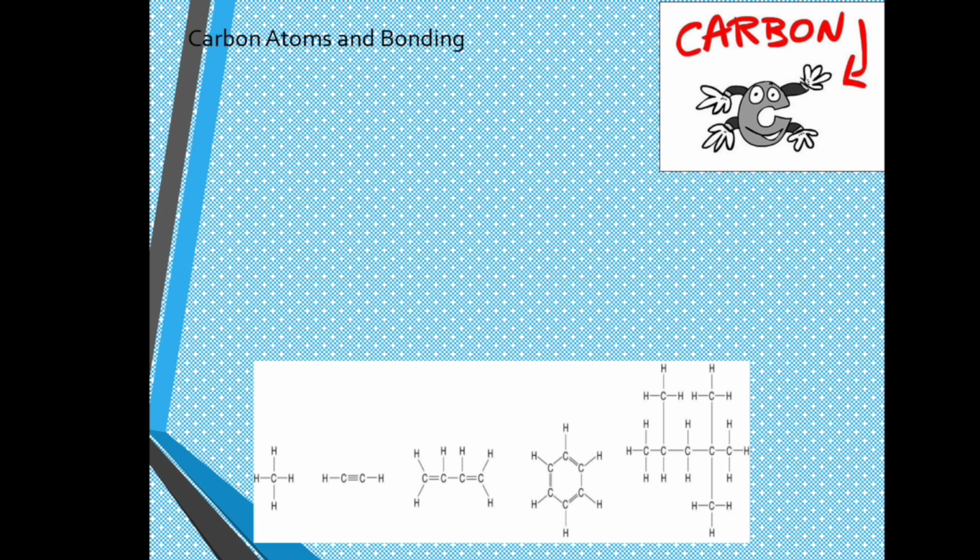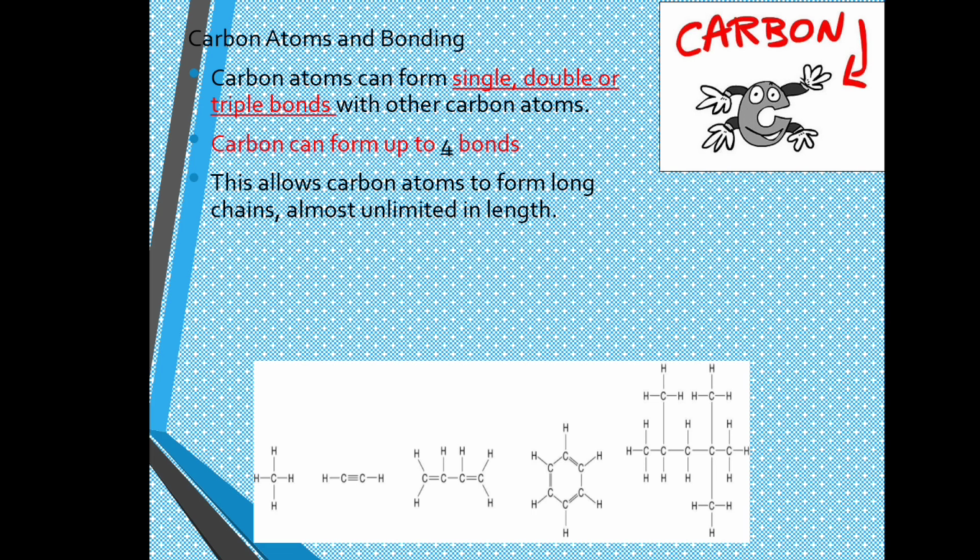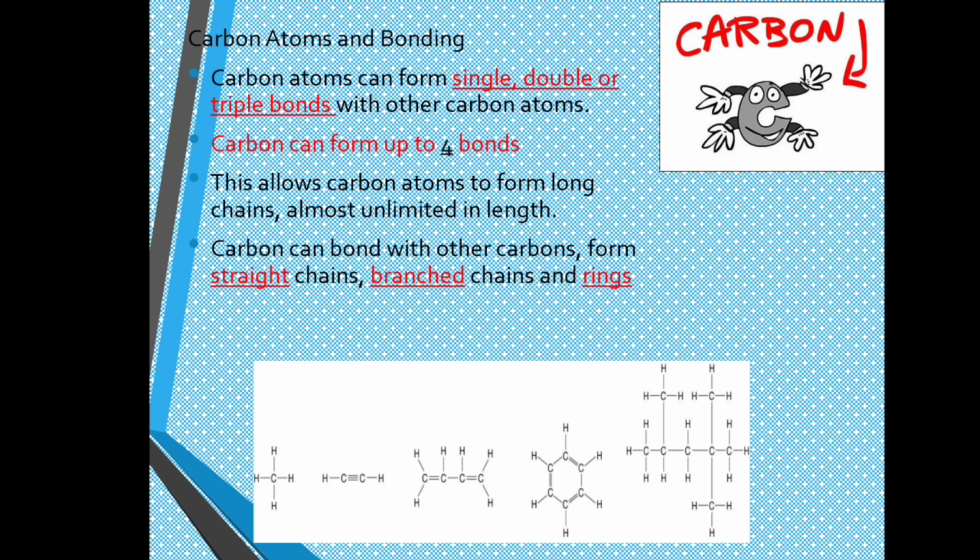Now we'll see carbon atoms and bonding. Carbon atoms can form single, double or triple bonds with other carbon atoms. Carbon can form up to 4 bonds. This allows carbon atoms to form long chains almost unlimited in length. Carbon can bond with other carbons to form straight chains, branched chains and rings.